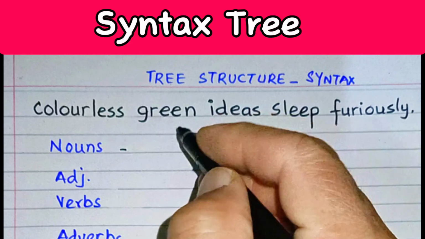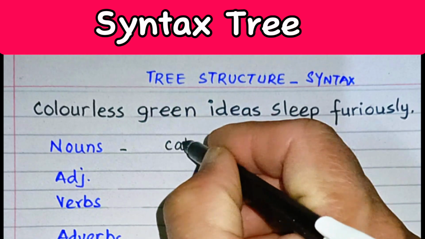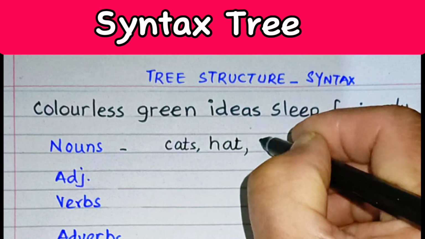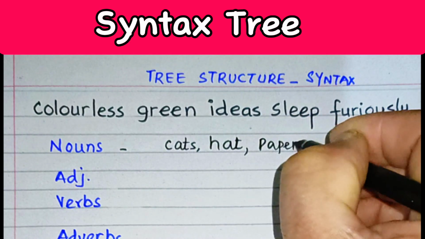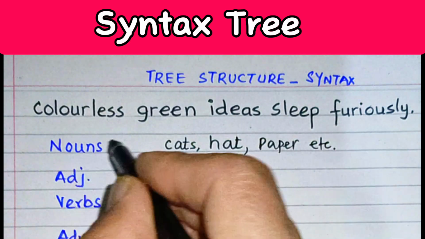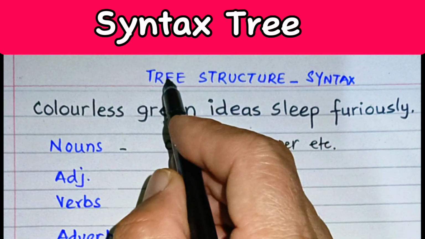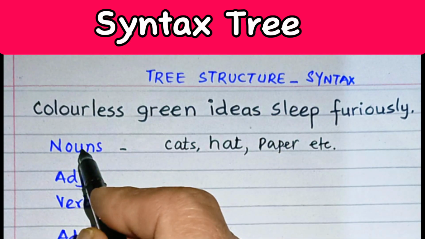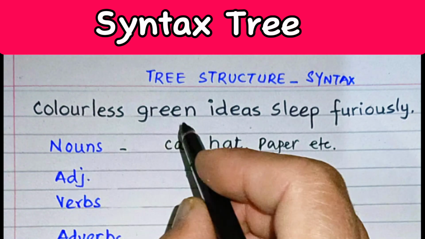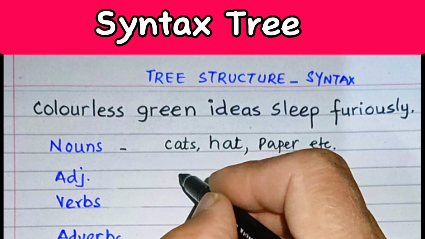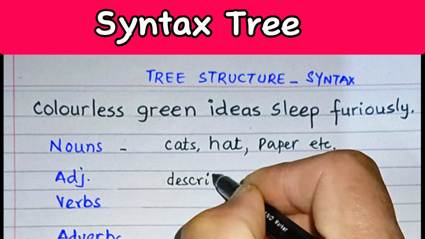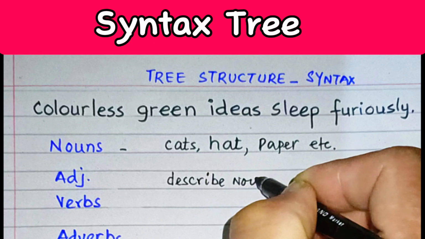Nouns are actually the naming words. As we know, cats, and then we can say hat, paper, these sort of words. These are naming words. So nouns are naming words. Once we develop the tree structure, we should know what nouns are. Then adjectives describe nouns. So we know that adjectives basically describe nouns.